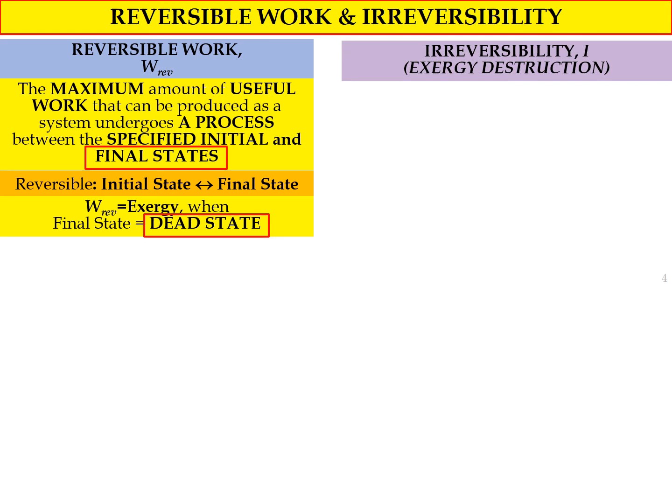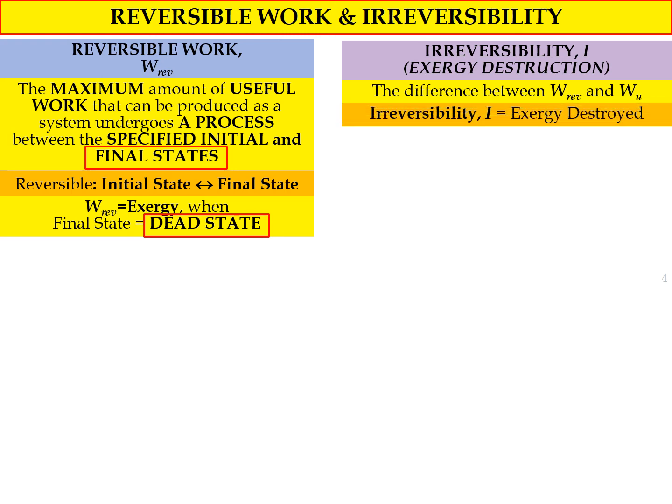However, for the irreversibility I, or Exergy destruction, the definition of irreversibility is the difference between reversible work, W reversible, and the useful work, WU, where irreversibility I also equals Exergy destroyed. So when the question asks you about Exergy destroyed, actually you need to calculate the value of I, or irreversibility.